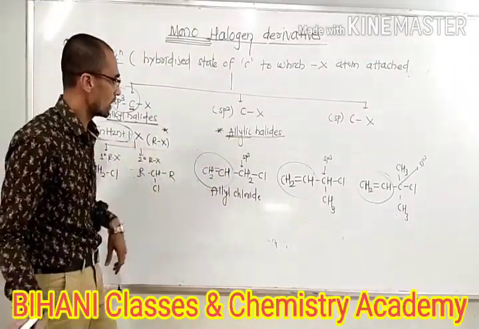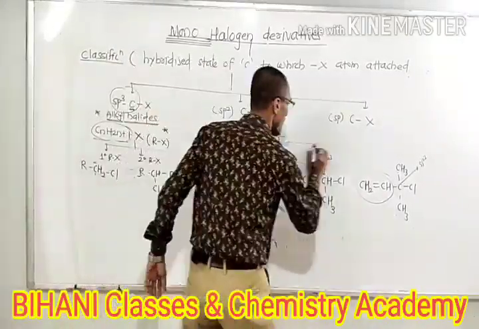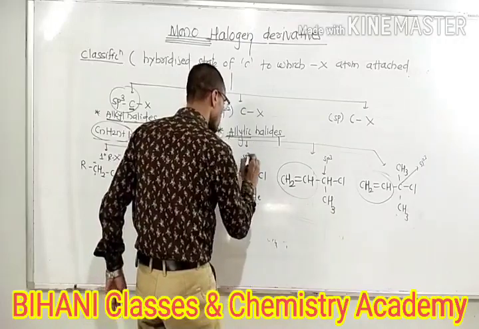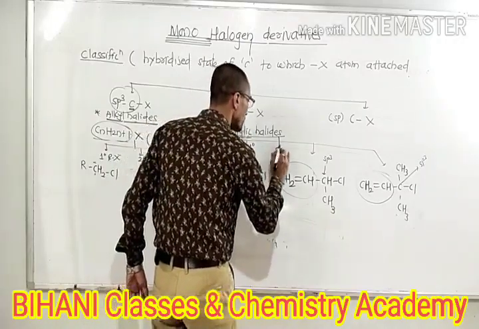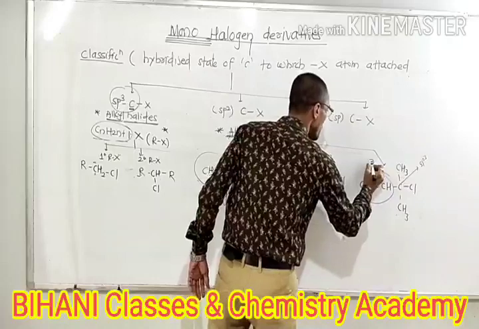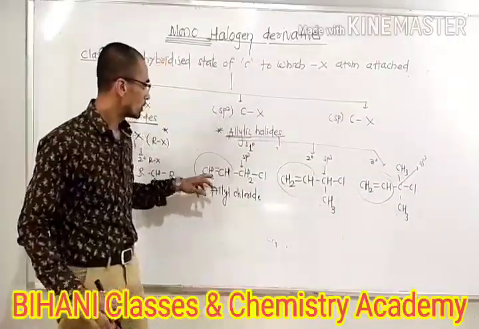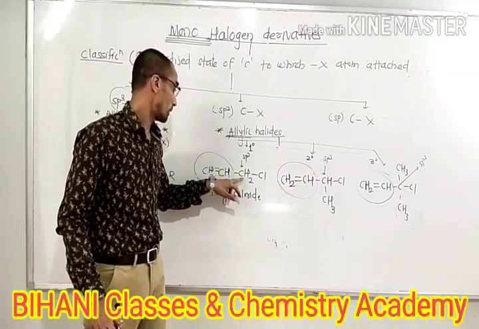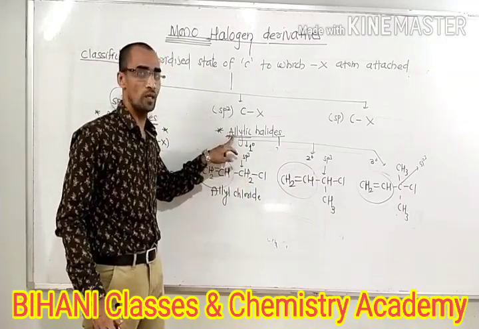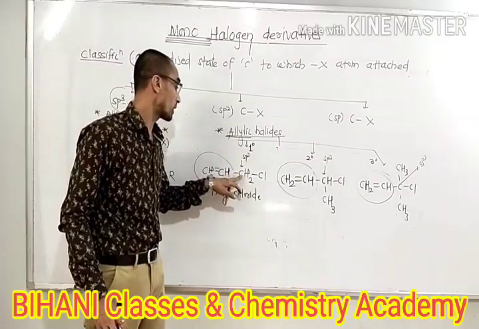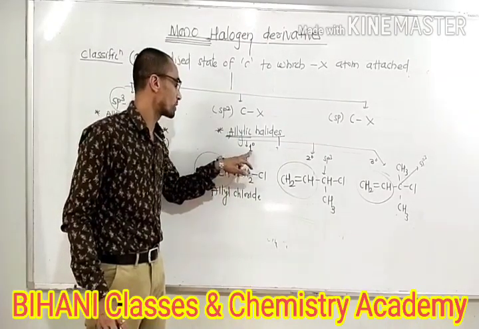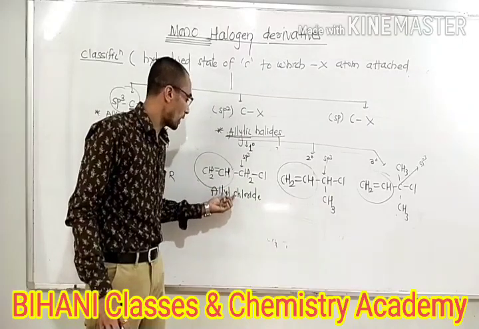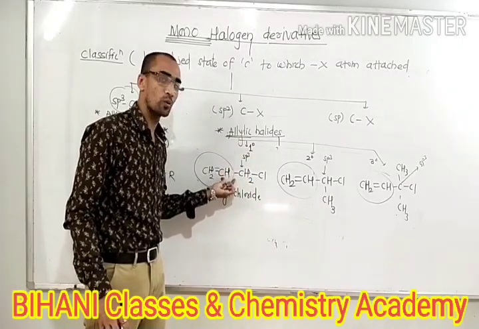The big difference is that they are again classified by the nature of the carbon atom to which the halogen atom is attached. That may be primary, secondary, or tertiary. The halogen atom attaches to an sp3 carbon that is attached to an unsaturated system, so that's why it is an allylic halide. But here the carbon is linked to only one other carbon, and that's why it's primary. The common name of this system is allyl chloride. Only one compound has a common name, that is allyl chloride.